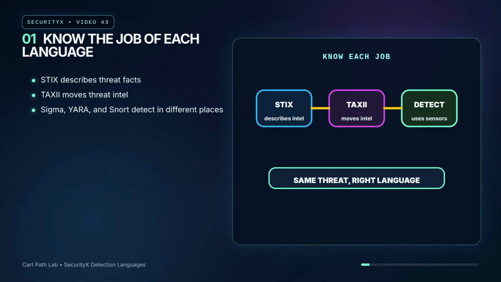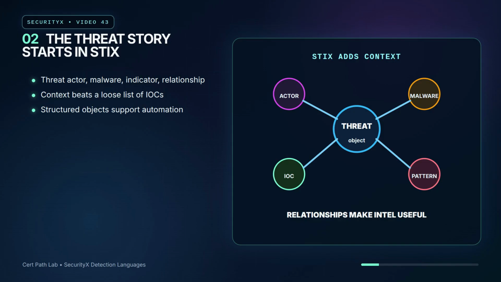The job is to translate the same threat story into the right detection language for the right sensor. STIX is the language for describing threat intelligence. It can represent indicators, malware, attack patterns, identities, campaigns, relationships, sightings, and confidence. The important point is context. A bare IP address is fragile. A structured object can say what the indicator means, where it came from, what behavior it connects to, and how confident the organization is. For SecurityX reasoning, STIX supports repeatable intelligence sharing, not magical truth.